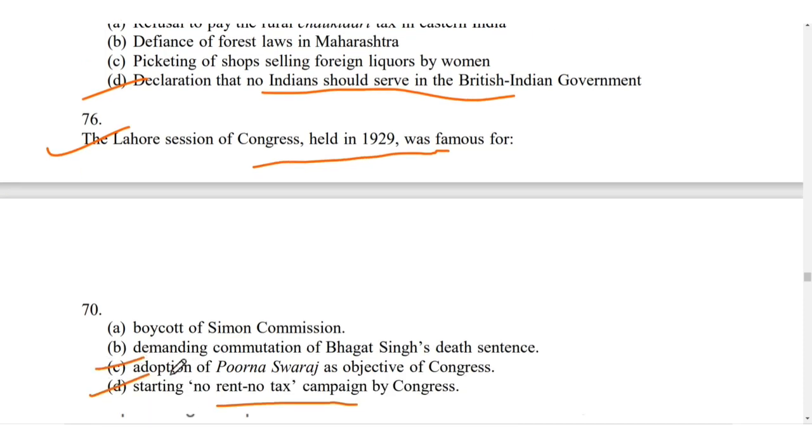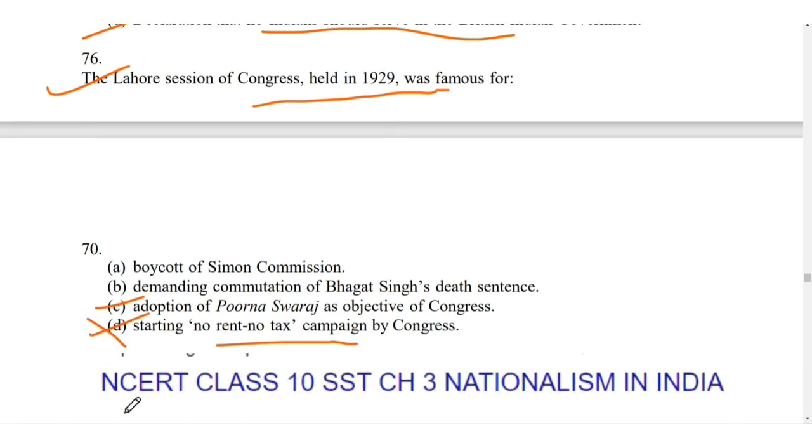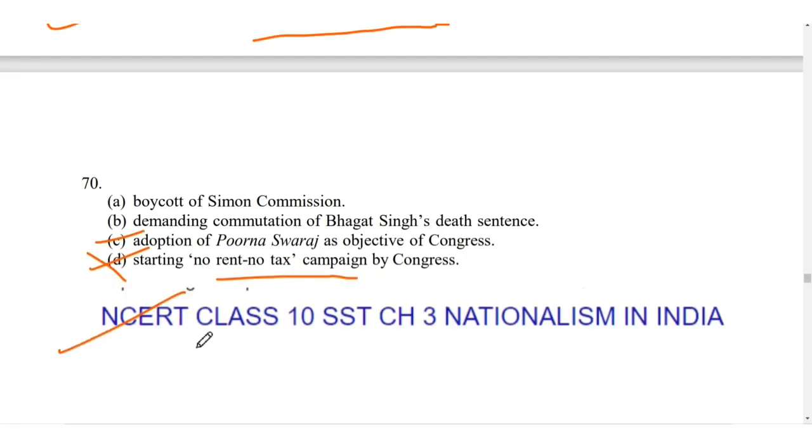Sorry, for the adoption of Purna Swaraj, not starting the no rent, no tax campaign. You can follow the NCERT class 10 SST book, chapter 3, Nationalism in India, for this.